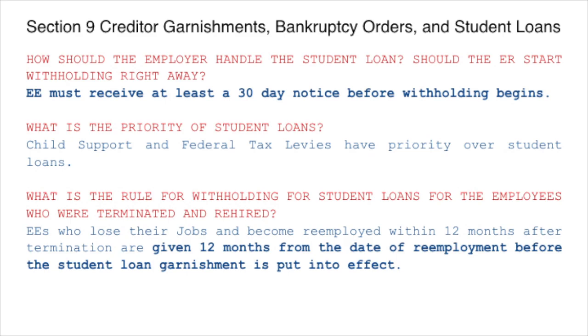What is the rule for withholding for student loans for employees who were terminated and rehired? The employees who lose their jobs and become re-employed within 12 months after termination are given 12 months from the date of re-employment before the student loan garnishment is put into effect.